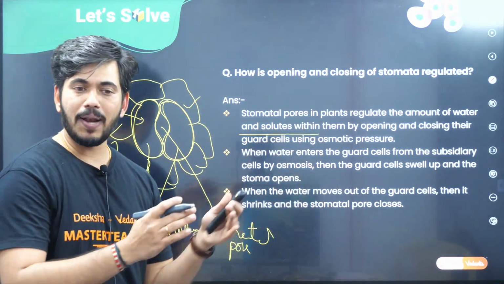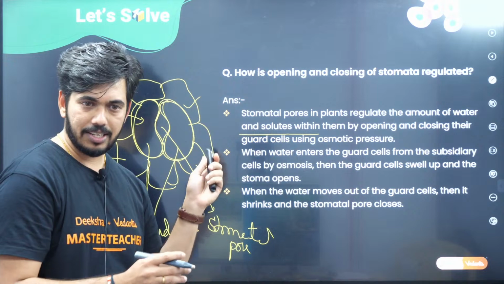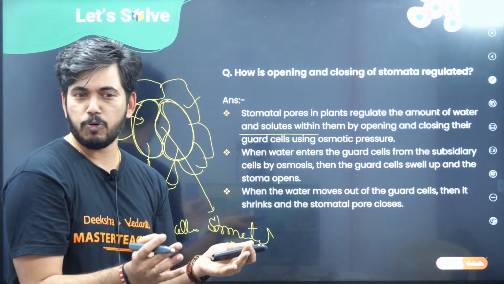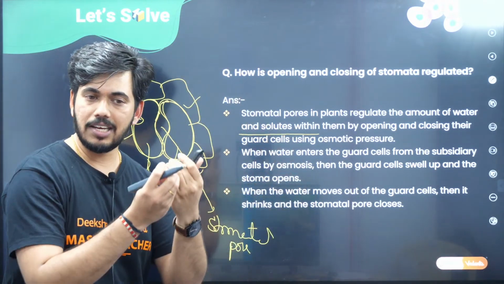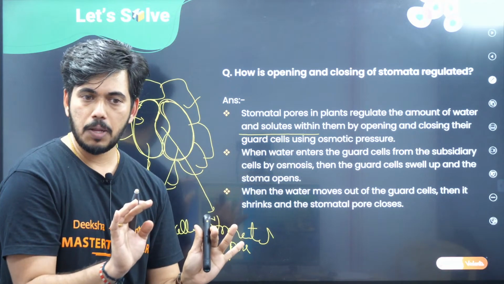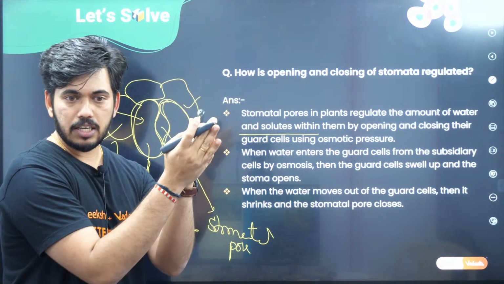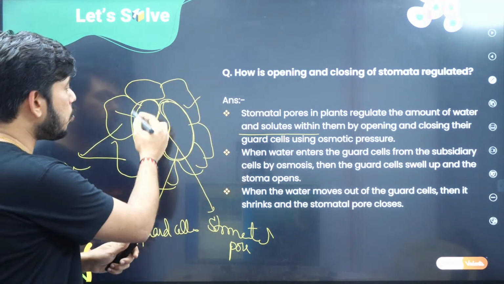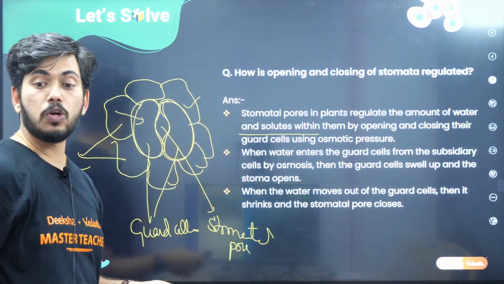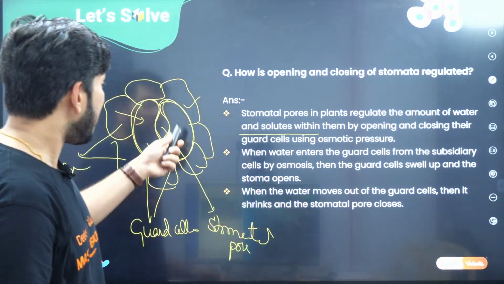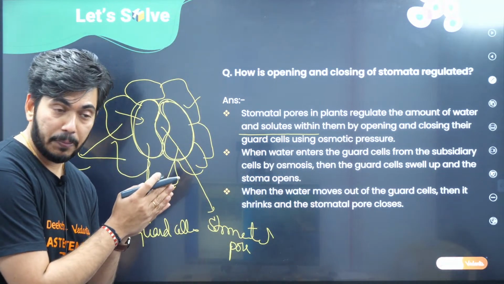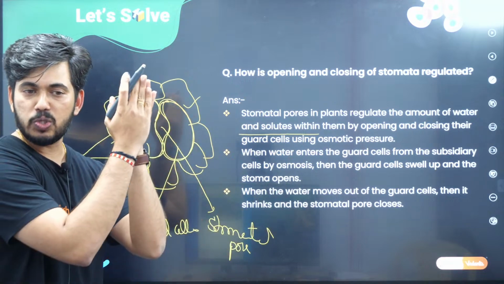So now when it becomes flaccid, earlier it was turgid, that means it was having a lot of water inside. Now it has left the water from that cell. Because of the leaving of that water, it will shrink. The moment it shrinks, it loses its original shape, right? The moment it loses the original shape, children, it will become closed.